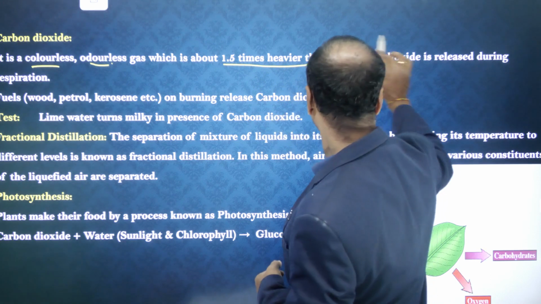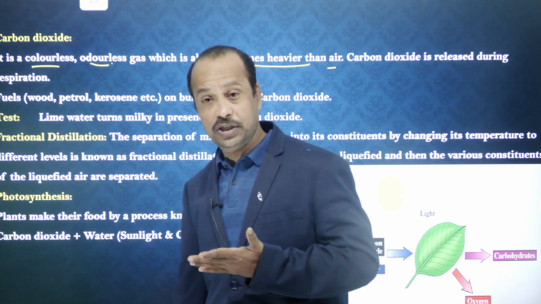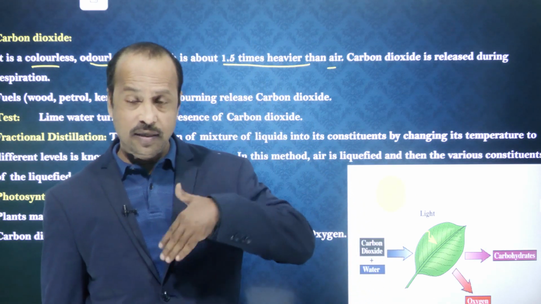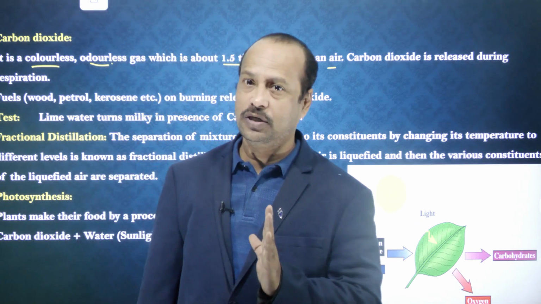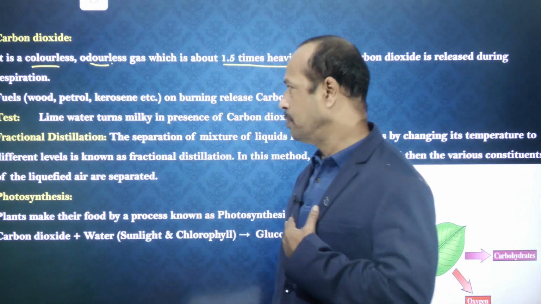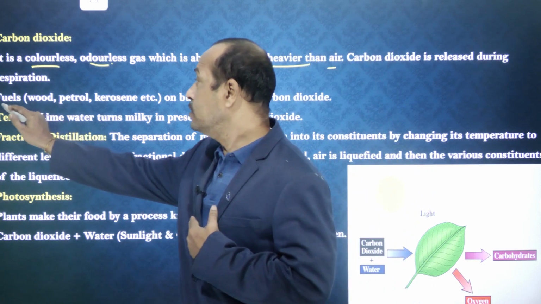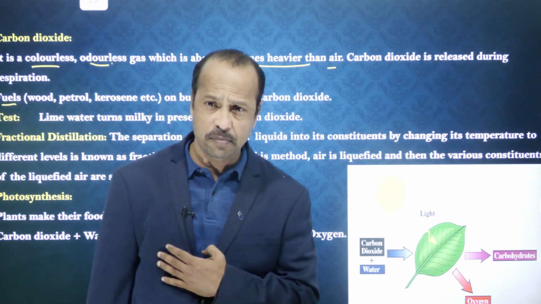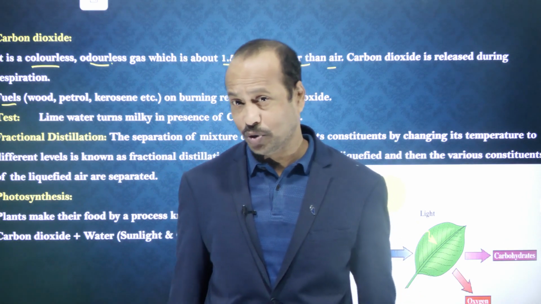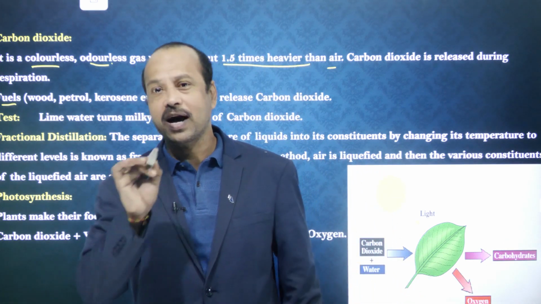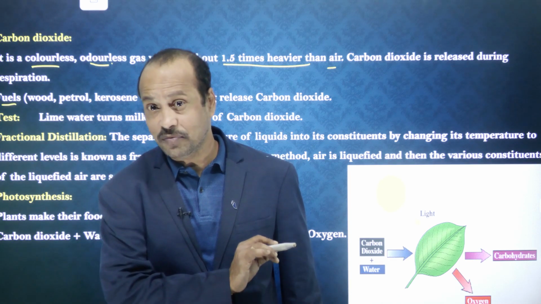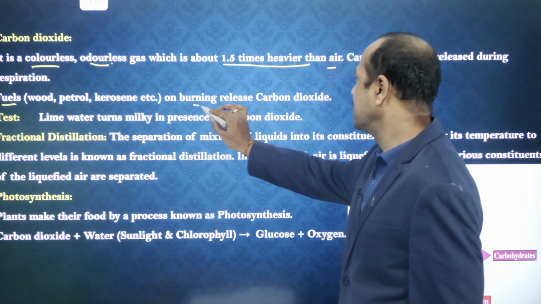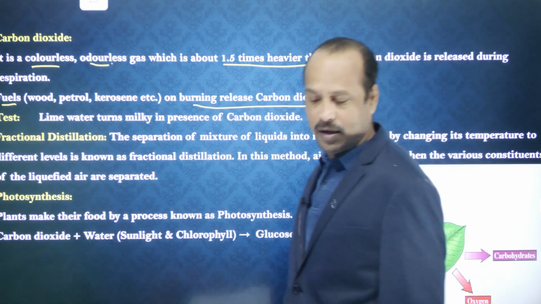Carbon dioxide is released during respiration. Yes, you know we already discussed that. During respiration we inhale oxygen and we exhale carbon dioxide. So carbon dioxide is released by human beings, right? And when fuels burn, fuel means what? Like wood, petrol, coal, diesel, when these burn, they release smoke. You know that smoke consists of carbon dioxide. That smoke consists of what? Carbon dioxide. So fuel, wood, petrol, kerosene, etc. on burning release carbon dioxide.